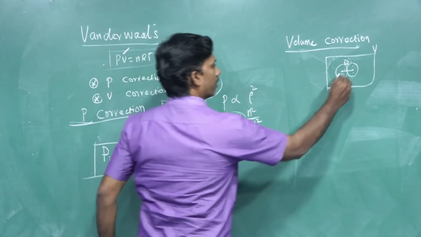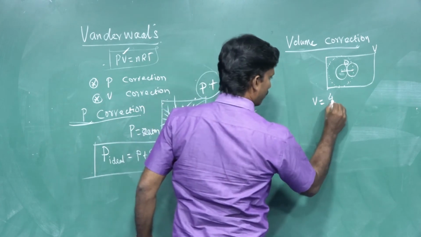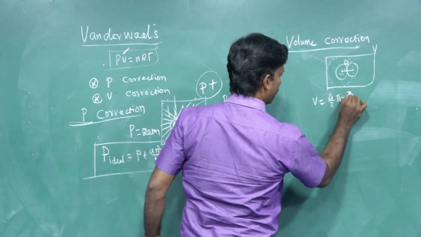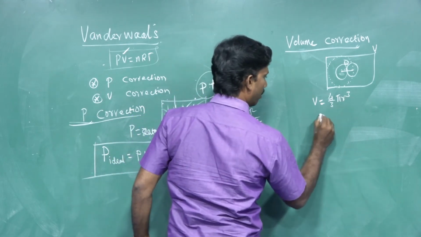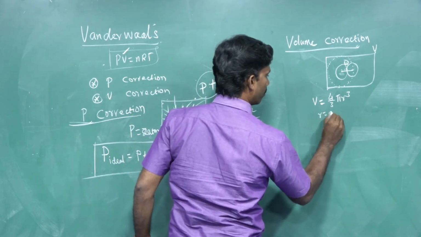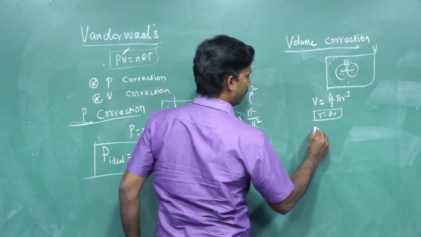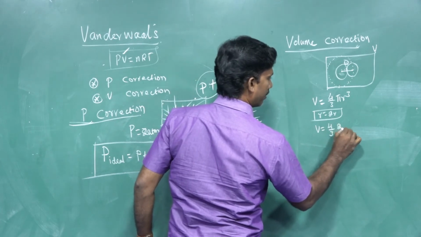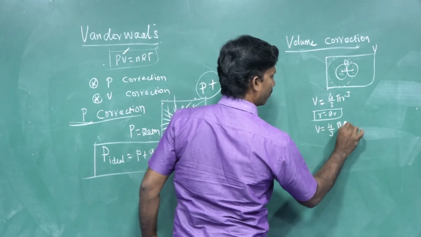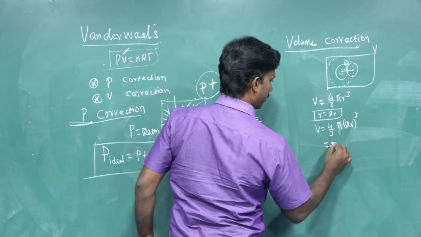The volume is 4 by 3 pi R cubed. For the two molecules, the radius becomes 2R. If we substitute, V equals 4 by 3 pi into 2R cubed. So what will happen?